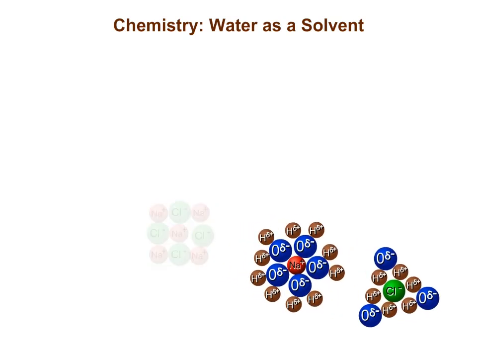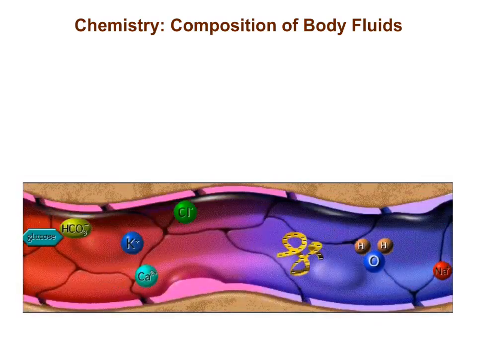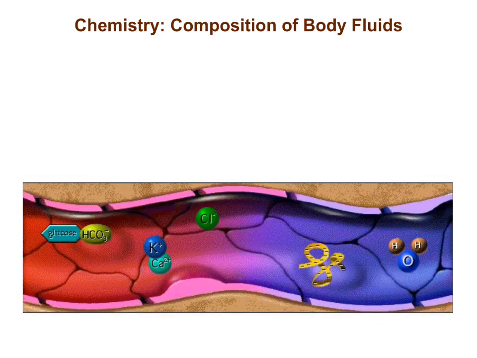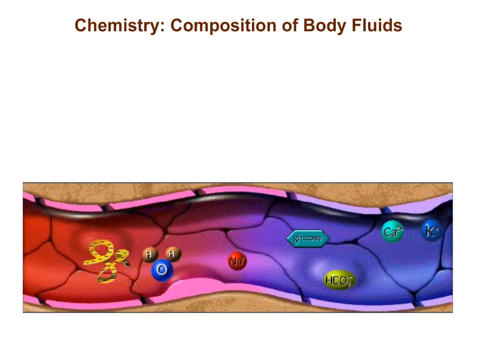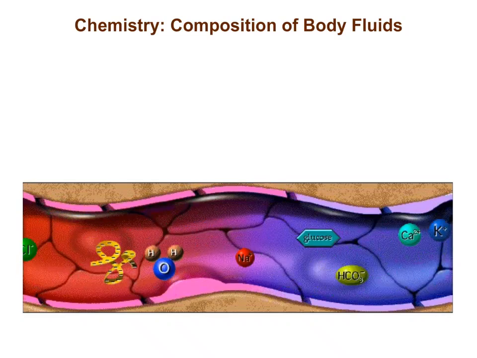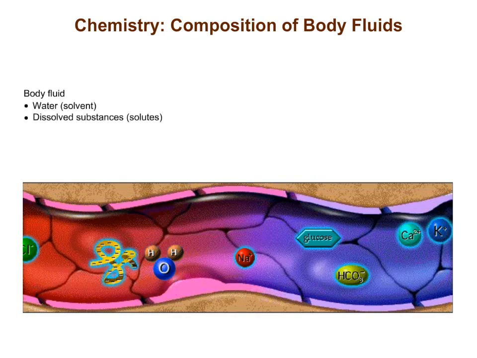Water within cells is an important solvent. It dissolves many of the proteins and other solutes. You are looking at plasma, a typical body fluid. The term body fluid refers to the water in the body and all of the dissolved substances, which are also known as solutes. Since the water dissolves the solutes, it is the solvent.